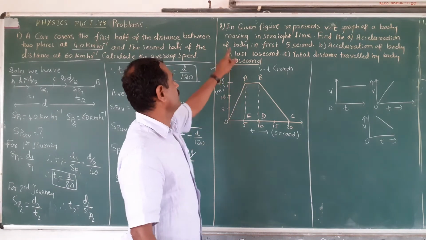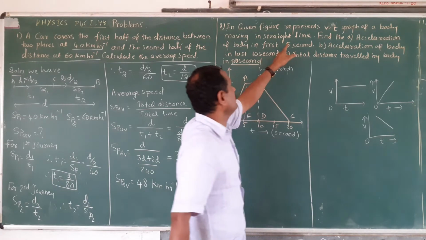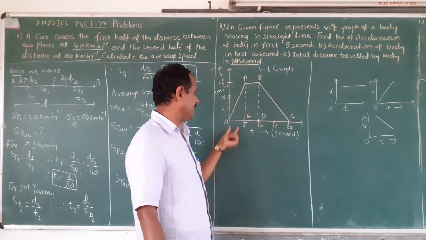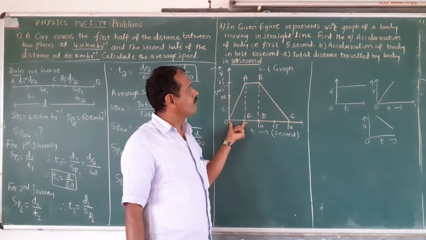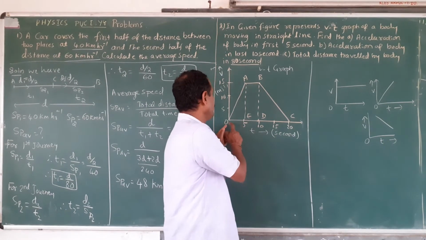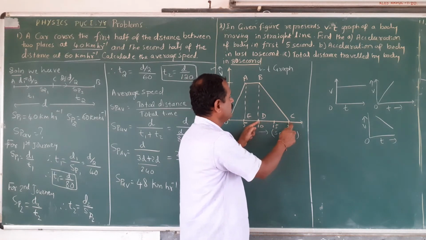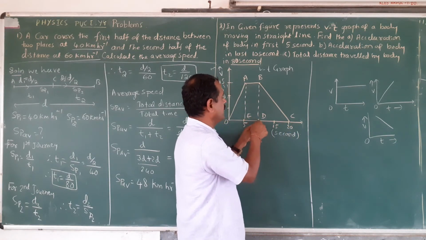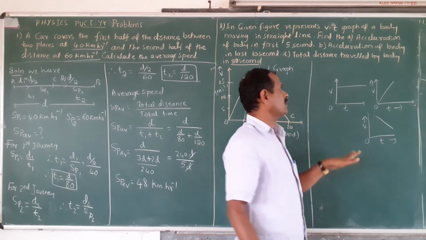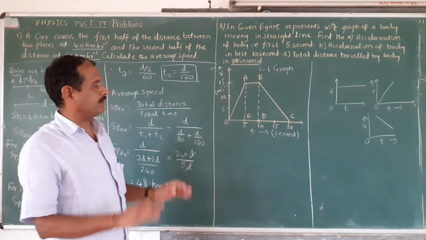Now see the graph. The given figure represents the VT graph of a body moving in a straight line. Find the acceleration of the body in the first 5 seconds, and the acceleration of the body in the last 10 seconds. Here the total is 0, 5, 10, 15, 20. The last 10 seconds means from this point up to 20. And find the total distance covered by the particle. That is the given VT graph. You have to calculate these things.